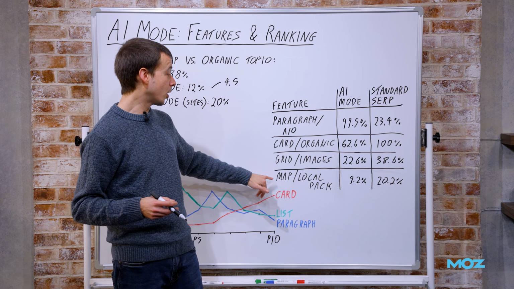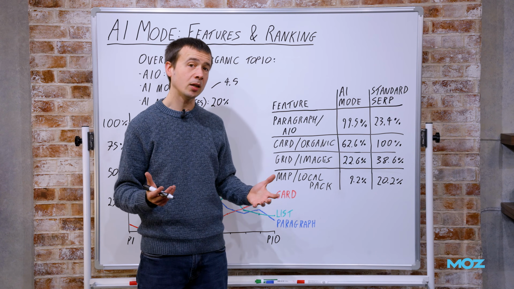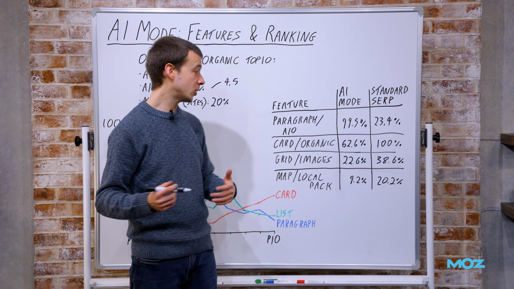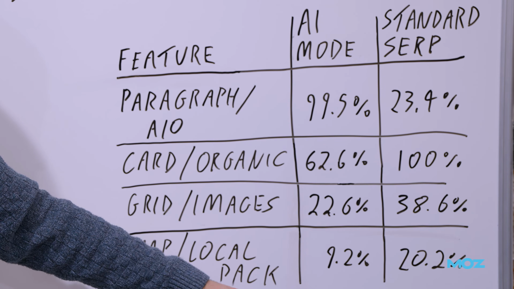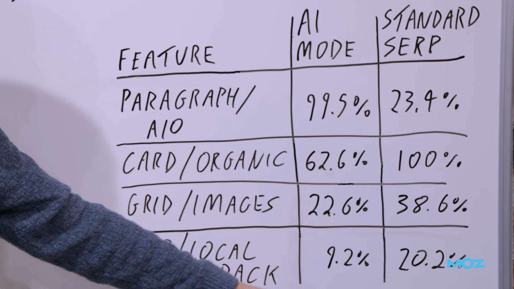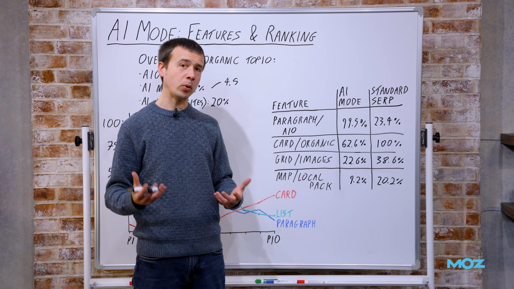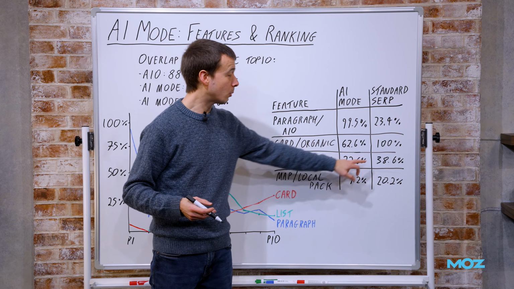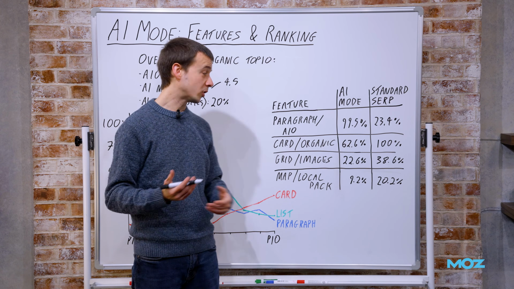And the other thing that I thought I'd include is maps. So there's something that looks like a local pack in AI mode. Obviously, there is as well in regular SERPs. Regular SERPs are about twice as likely to trigger a map pack as the same term would be in AI mode. So it's the same data being pulled out here, but AI mode is a little bit more reluctant to trigger some of these features that we're familiar with, even though they're coming from the same place, as far as we can tell.